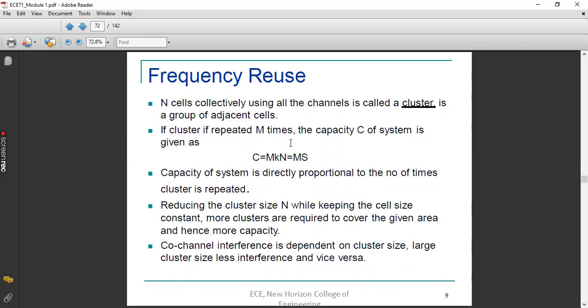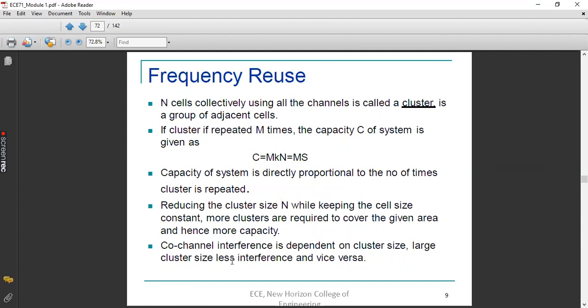Why did it happen? Because we were trying to increase the capacity. So for that, we have reduced our cluster size. So the cells became more close to each other, sharing the same channel, so interference came to exist. So co-channel interference has increased because of the reduction in cluster size, because our objective was to increase the capacity. So the last point is large cluster size, less interference.